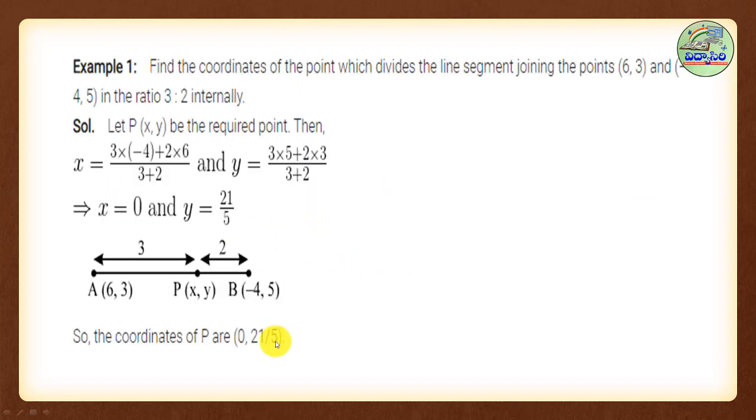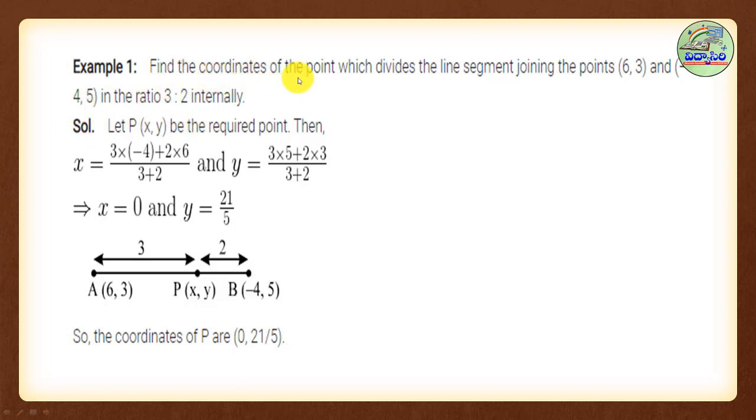Take one example on the section formula. Find the coordinates of the point which divides the line segment joining the points (6, 3) and (minus 4, 5) in the ratio 2 is to 3. What is given here? What do you want? First of all, read once again.